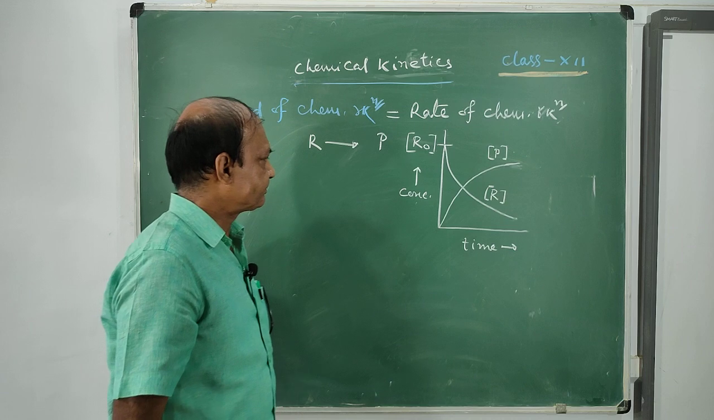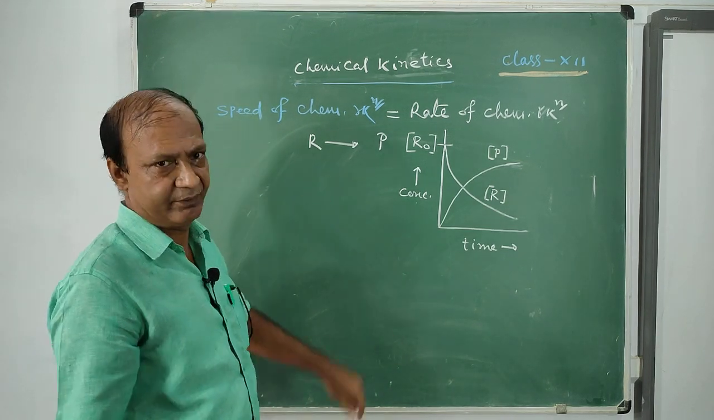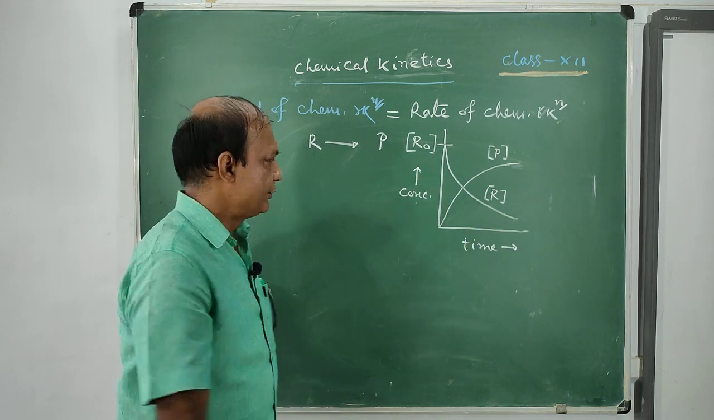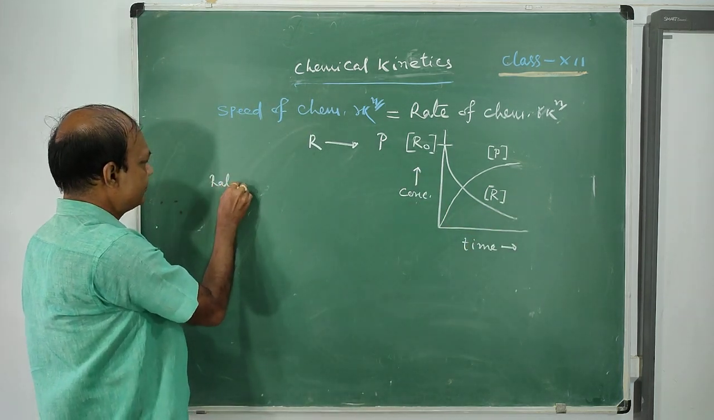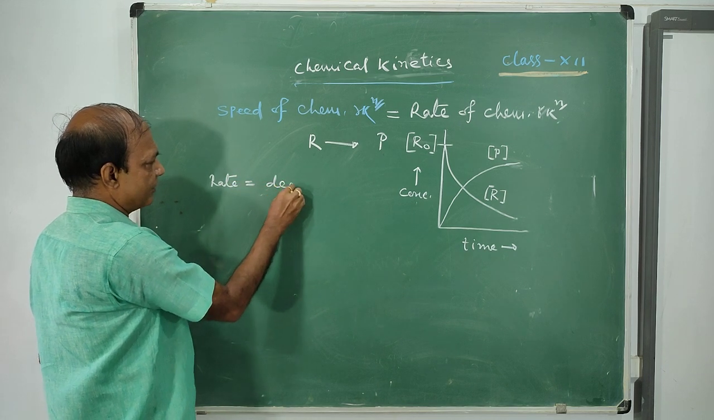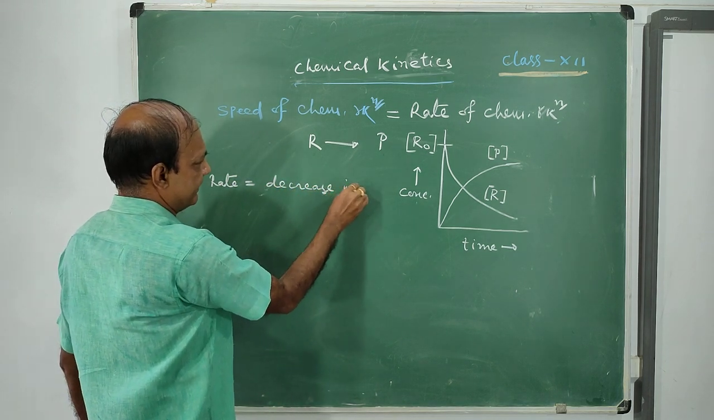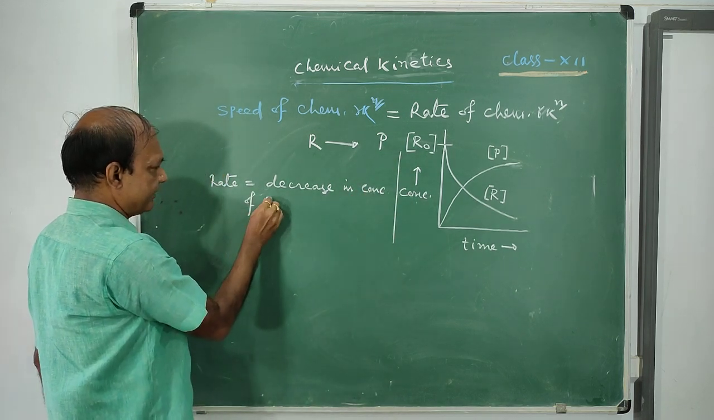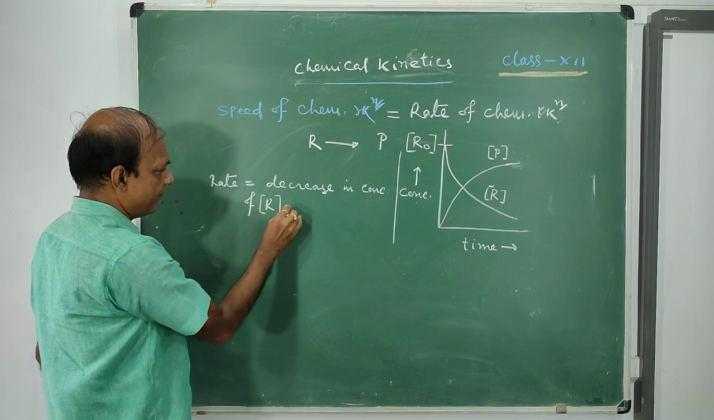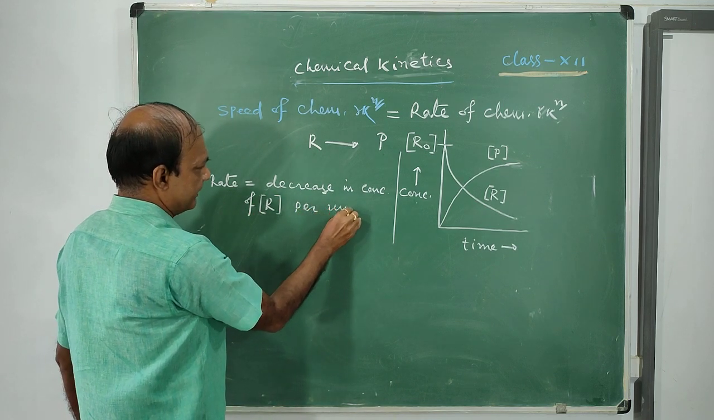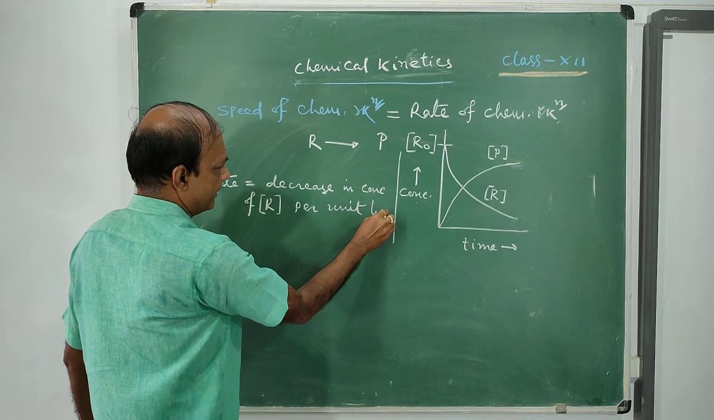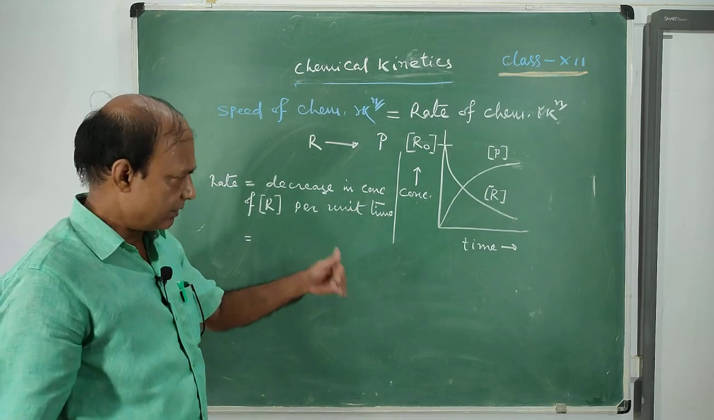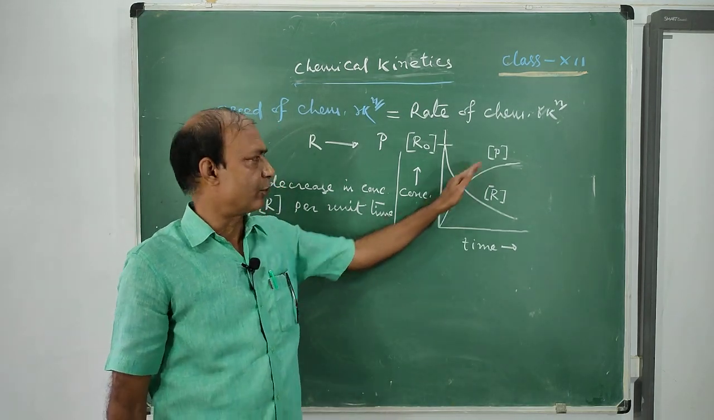Now what happens if you want to find out the rate? Rate means decrease in concentration of the reactant per unit time. So here you write that rate equals decrease in concentration of reactant per unit time. Or you can say that during the occurrence of a reaction, the concentration of product increases.